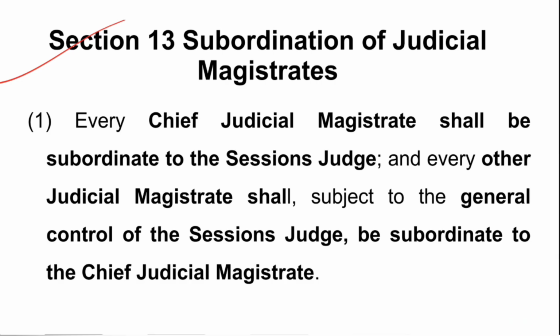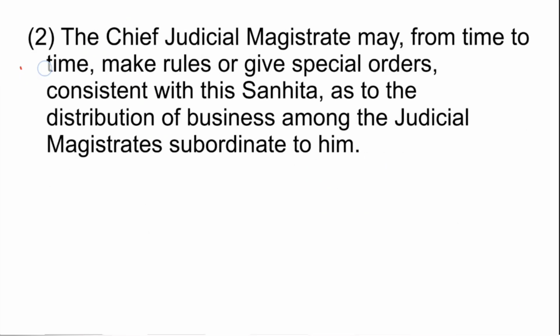Now section 13 says subordination of judicial magistrates. So subsection 1 says every CJM shall be subordinate to the court of session, and every other judicial magistrate shall, subject to the general control of the session judge, be subordinate to the CJM. So the general control of the session judge shall always be there, and all the magistrates are subordinate to the CJM, but the CJM is subordinate to the court of session. So this is subordination. Subsection 2 says the CJM may from time to time make rules or give special orders, consistent with this Sanhita, as to the distribution of business among the judicial magistrates subordinate to him. So you see the business of magistrates is to be distributed amongst them by the CJM.